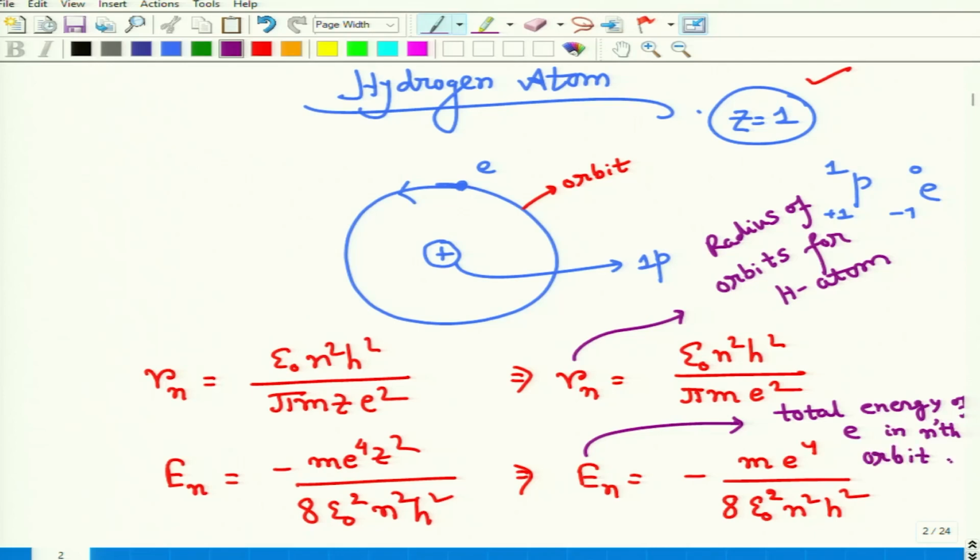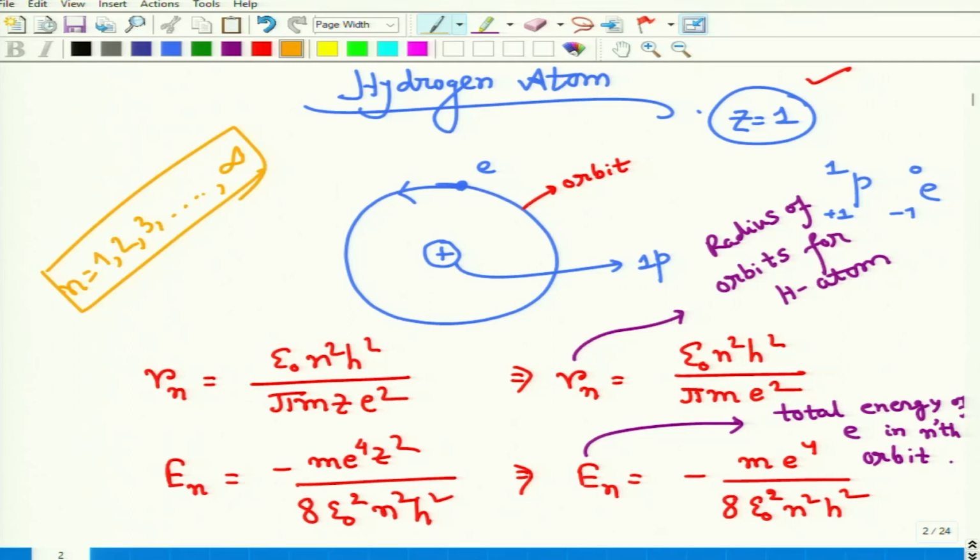We can see from here that n is the quantum number, because it makes the quantization. We have discussed quantization in the dual nature of matter and radiation part, so we are familiar with these terms. n is the quantum number, it may vary from 1 to 3, but in principle it goes up to infinity. In principle there will be an infinite number of orbits.